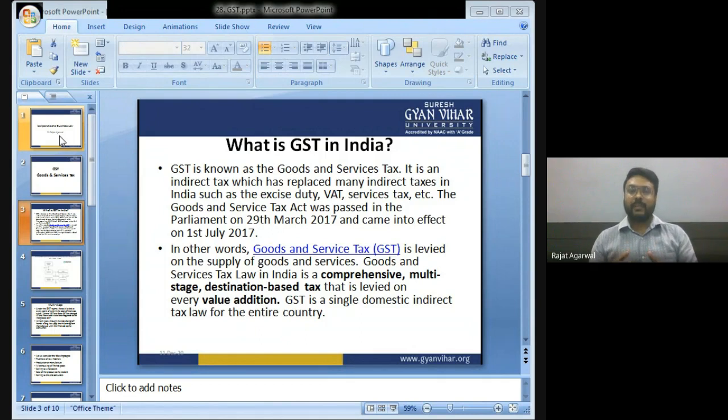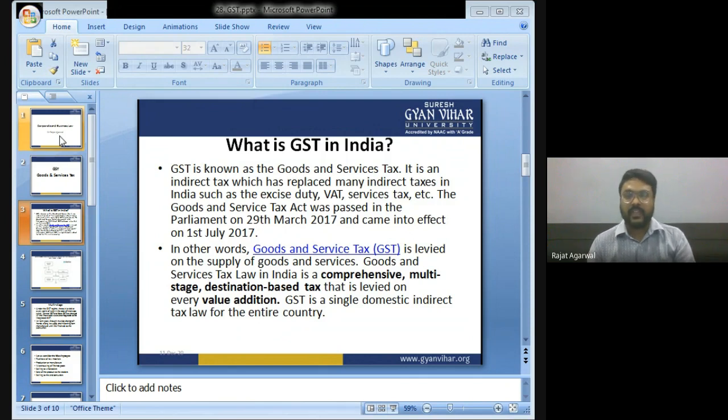This tax has replaced many other indirect taxes in India, such as excise duty, VAT, service tax, etc. The GST Act was passed in the Parliament on 29th of March 2017 and came into effect on 1st of July 2017. So GST came into force in India on 1st of July 2017.